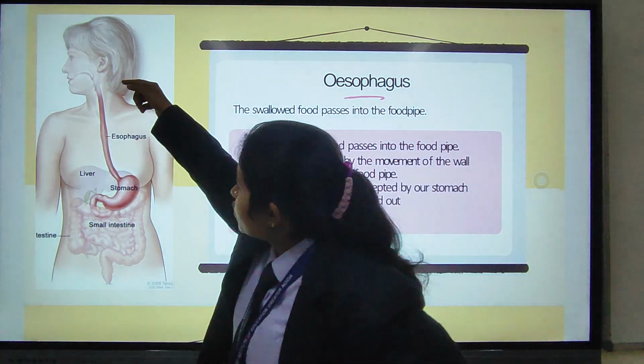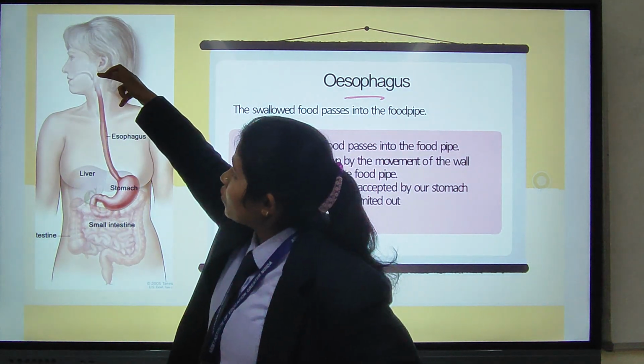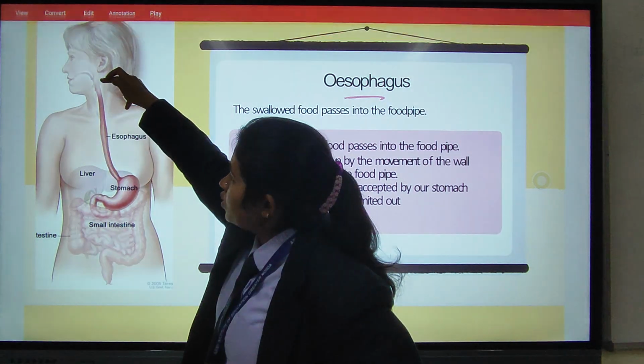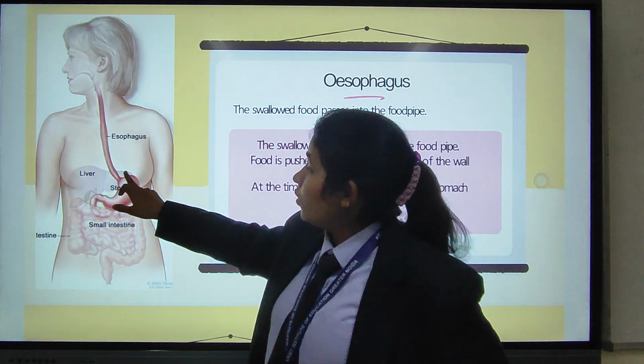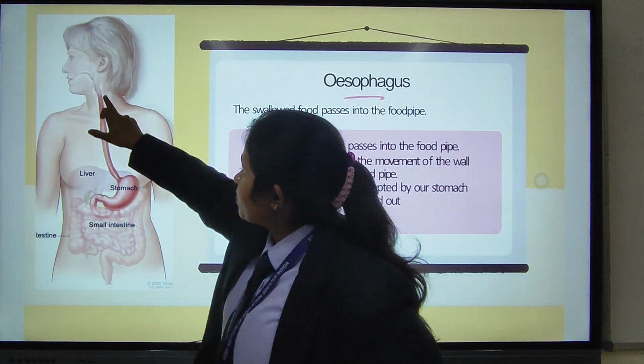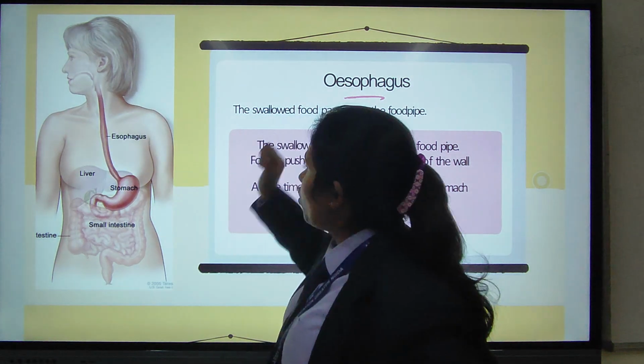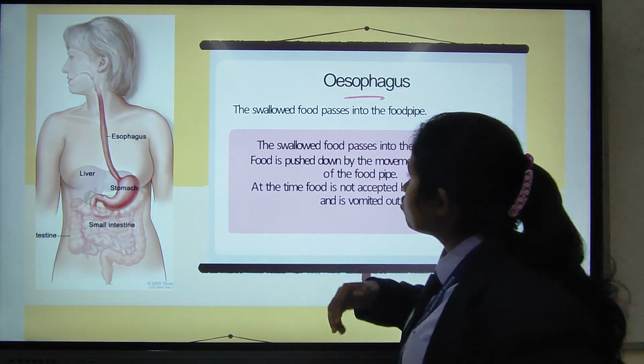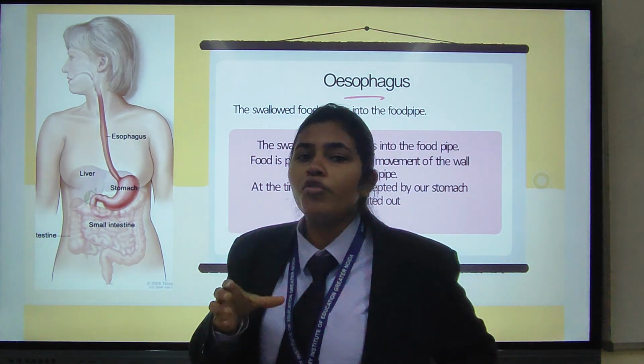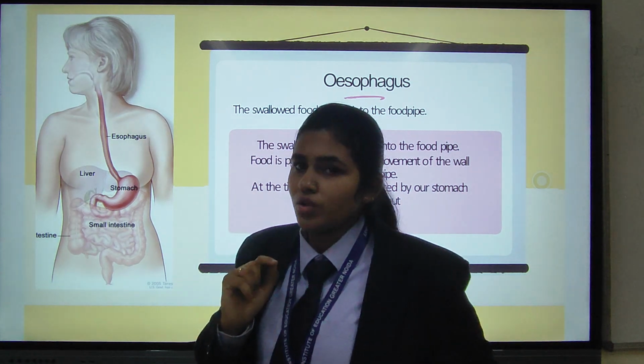You are able to see that the esophagus starts from the end of the mouth till the stomach. This pipe is known as the esophagus or food pipe.